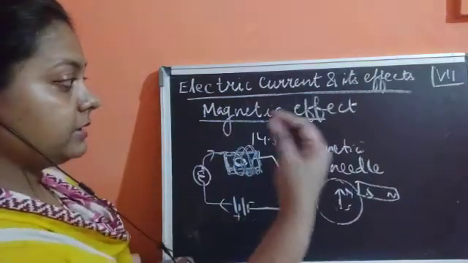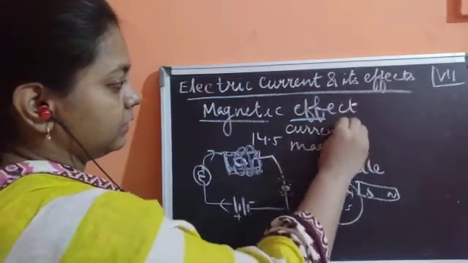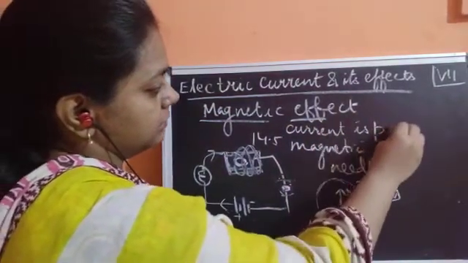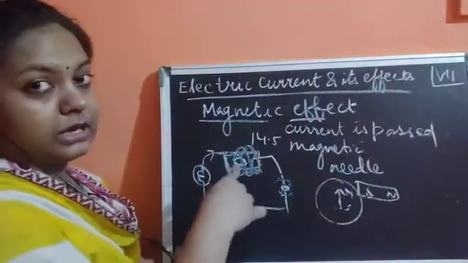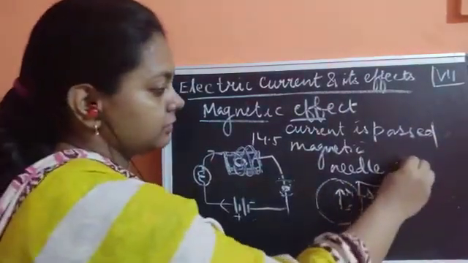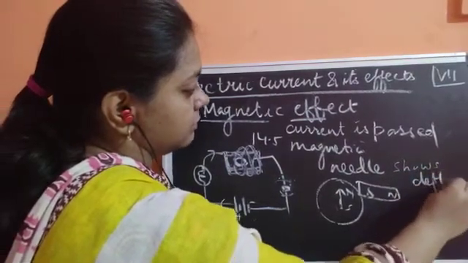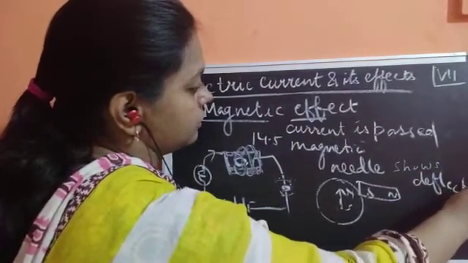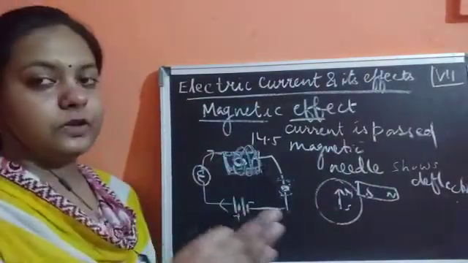So please remember, till the time the current is passed through this wire, through this coil, the magnetic needle shows deflection. Now, why is this deflection being shown? It is just because of the effect of electric current.